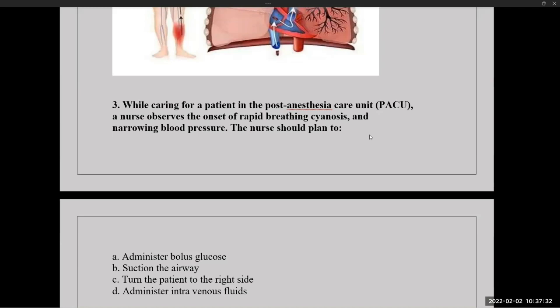Usually, during general anesthesia, you will administer certain medications, and those medications are muscle relaxants. So as a result of muscle relaxants, the entire muscle of the patient will be relaxed during the surgery, and the patient's perception regarding pain stimulus, all those things will be reduced. So patient won't be knowing the sensations regarding the pain stimulus. So that is a positive effect of anesthesia during the surgery, and which is very necessary. After surgery, we will not be continuing the anesthetic medications. We have withdrawn the anesthetic medications.